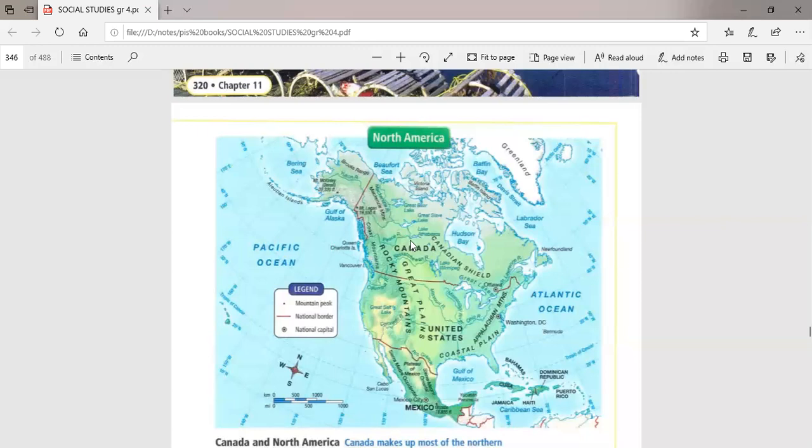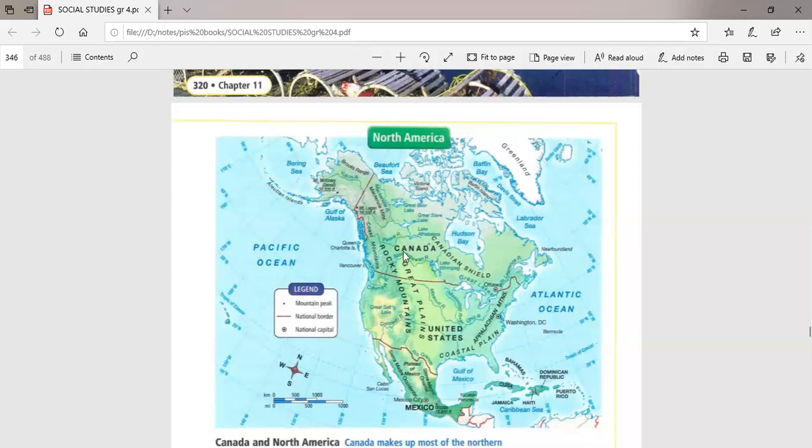Okay, what else, guys? As you can see, there are some landforms that are shared between Canada and the United States of America. Look, here is the Rocky Mountains and here is the Great Plains. Part of them is located in Canada and part of them is located in America.